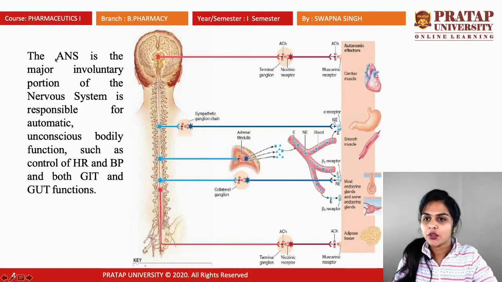Basically autonomic nervous system is the major involuntary portion of the nervous system which is responsible for automatic, unconscious bodily functions like control of heart rate, blood pressure and GIT, that means gastrointestinal tract and gut functions. So this is about ANS, that is autonomic nervous system.